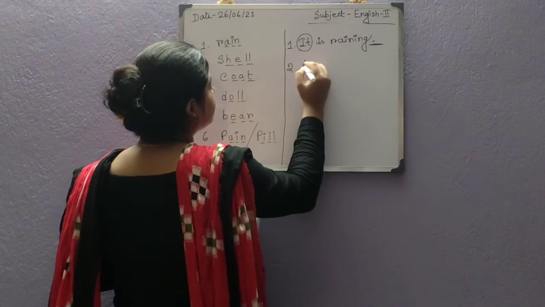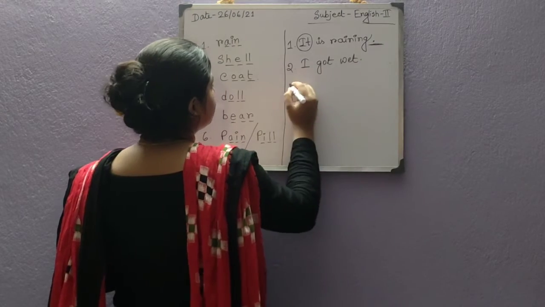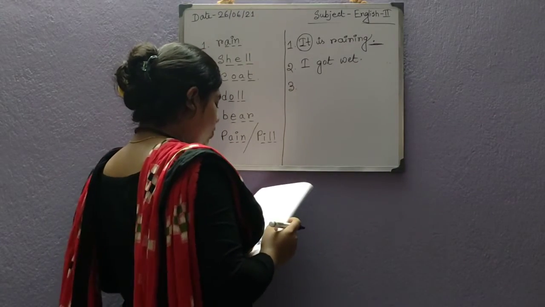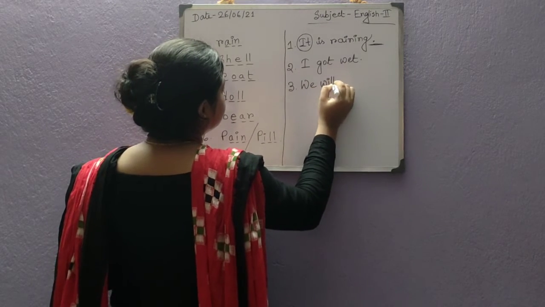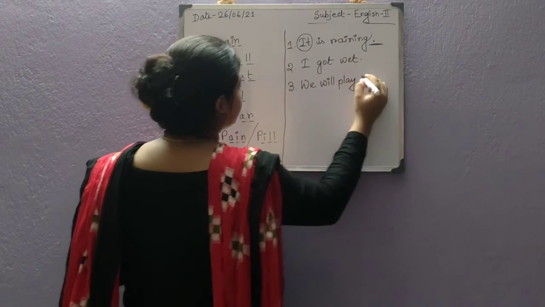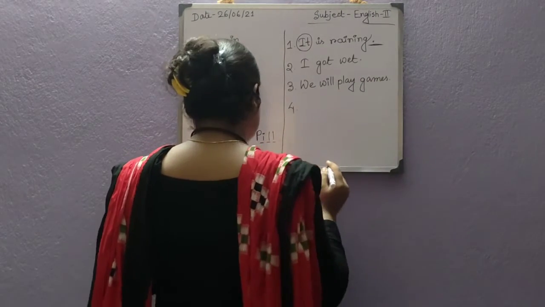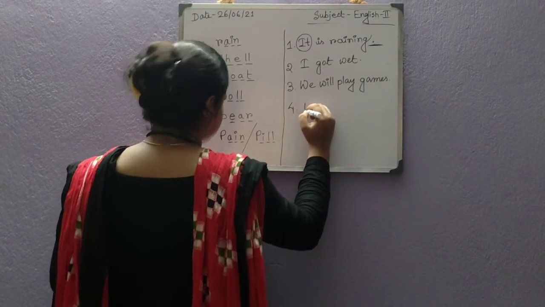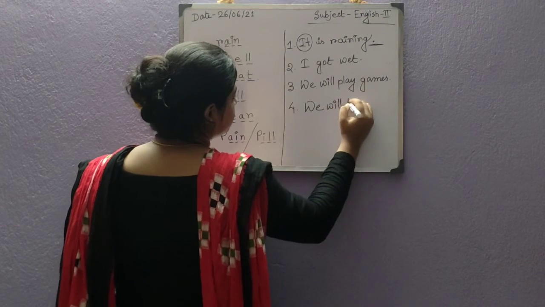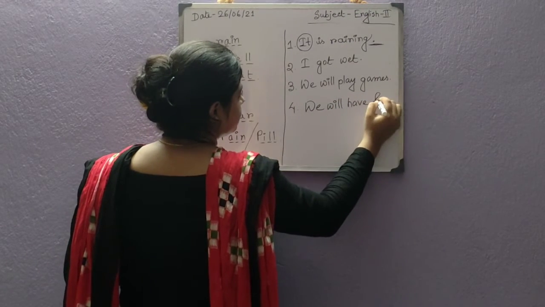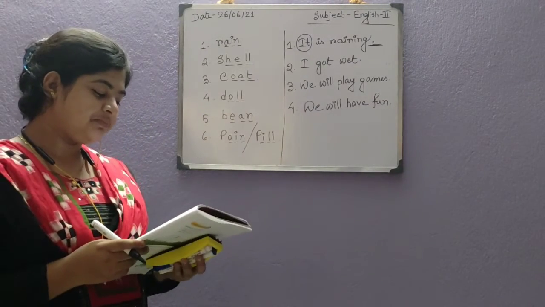I got wet. Third will be, we will play games. And fourth will be, we will have fun. Okay, so these are the 4 sentences.